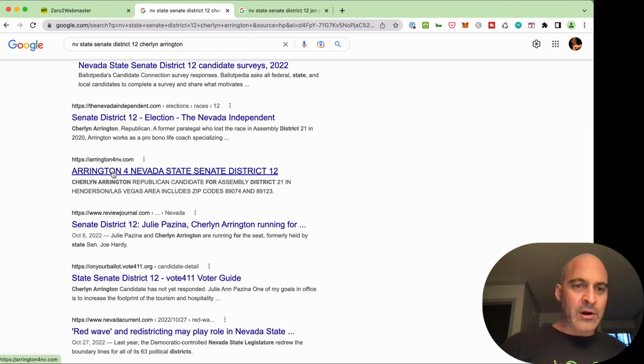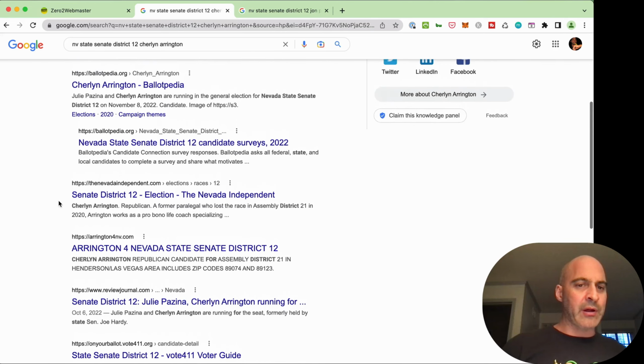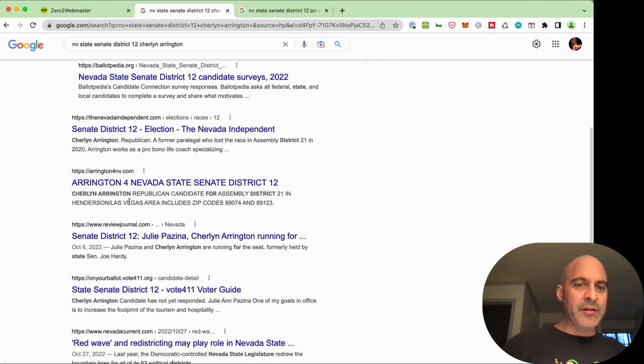Arrington4NV.com and Arrington for Nevada State Senate District 12. It's kind of ugly. It's all caps. It's kind of a run-on. I want to see a first name, and I don't need a number 4. Okay, it's there. It's just that when I see that, it's kind of hard for me to tell, is this your website or is this someone else's website? Even something like that just looks a lot cleaner than this. And then all this is all caps, too.